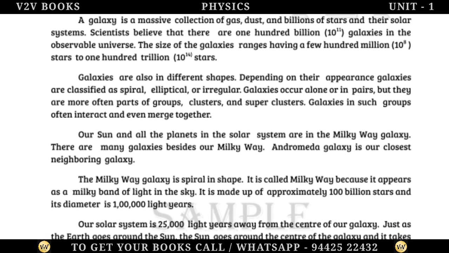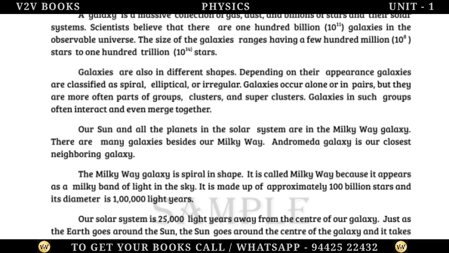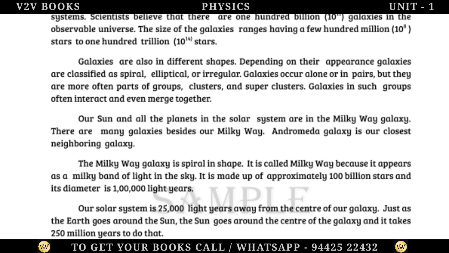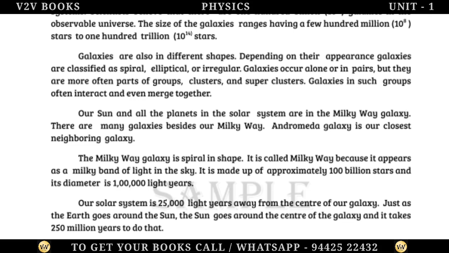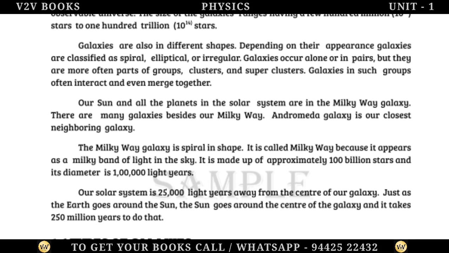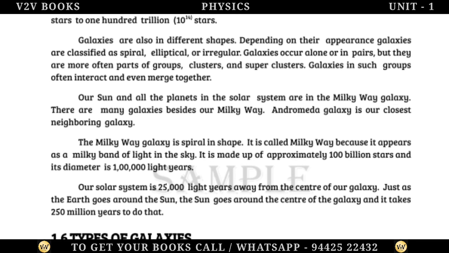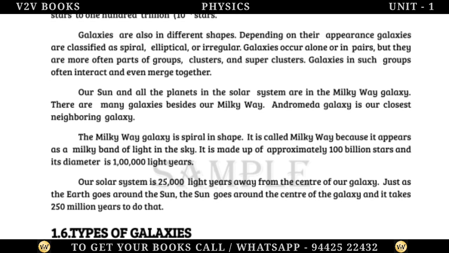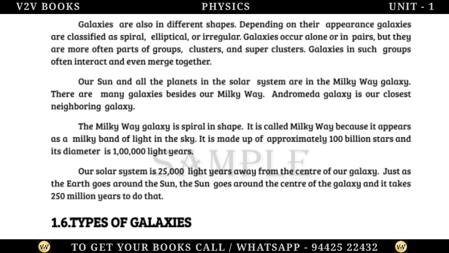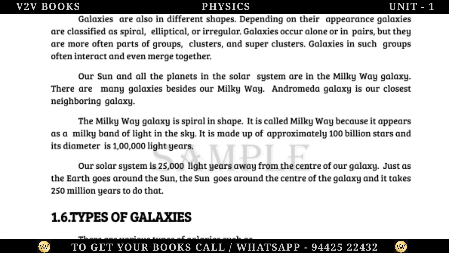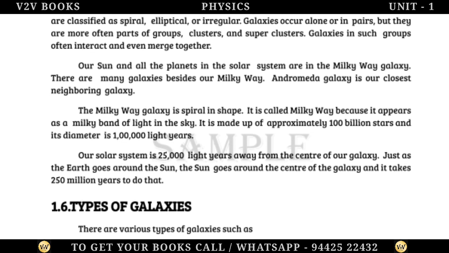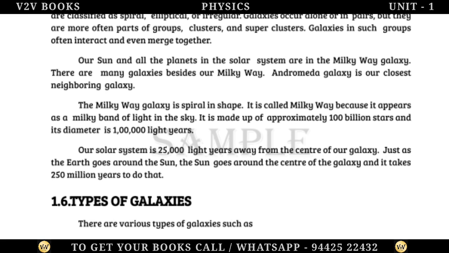Galaxies are also in different shapes. Depending on their appearance, galaxies are classified as spiral, elliptical, or irregular. Galaxies occur alone or in pairs, but they are more often parts of groups, clusters, and superclusters. Galaxies in such groups often interact and even merge together. Our Sun and all the planets in the solar system are in the Milky Way galaxy. There are many galaxies besides our Milky Way.